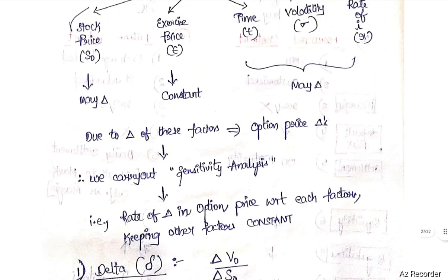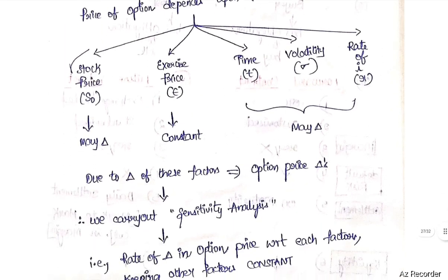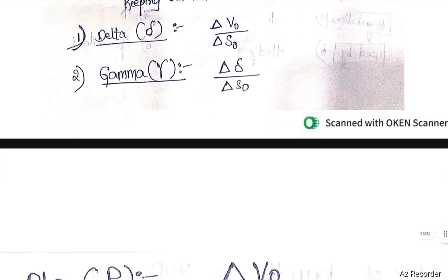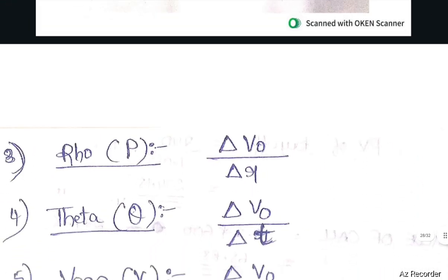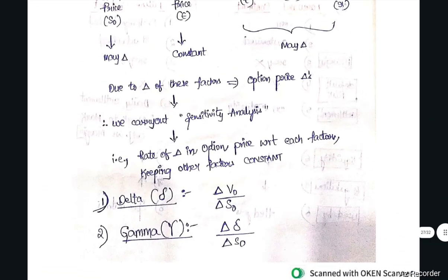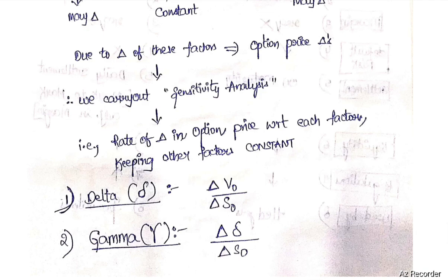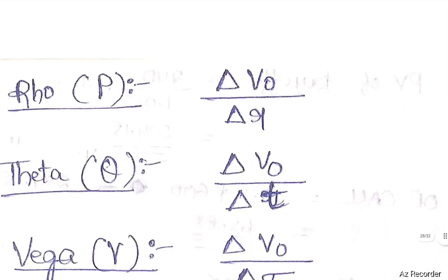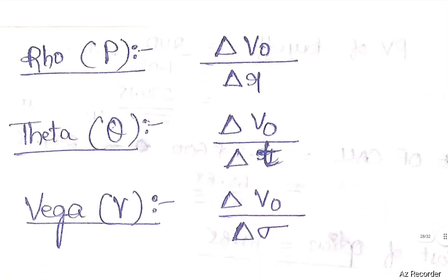So there are five option Greeks: delta, gamma, rho, theta, vega. First, delta equals change in V0 divided by change in S0. Gamma, change in delta divided by change in S0. Next, rho, change in V0 divided by change in R. Theta, change in V0 divided by change in T, where T means time. Vega, change in V0 divided by change in sigma.